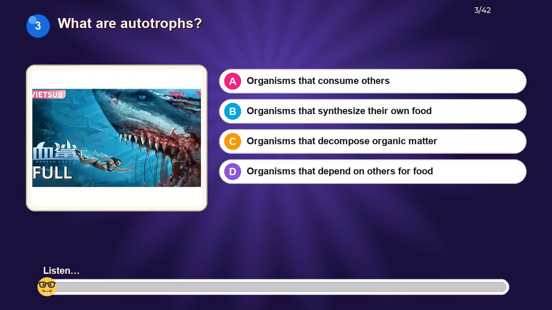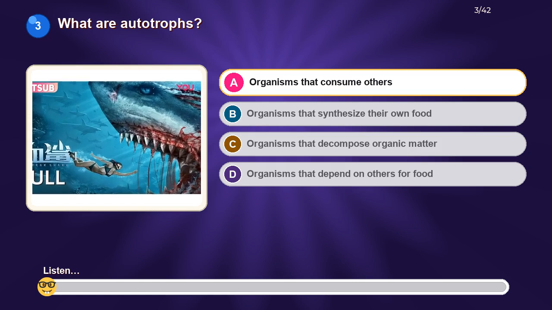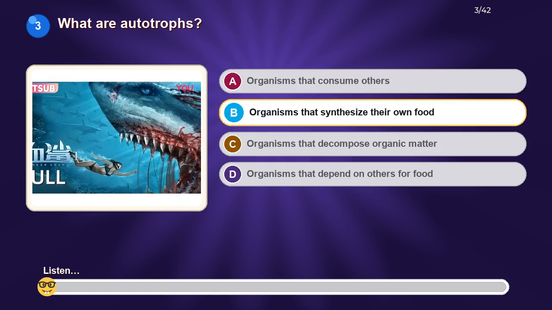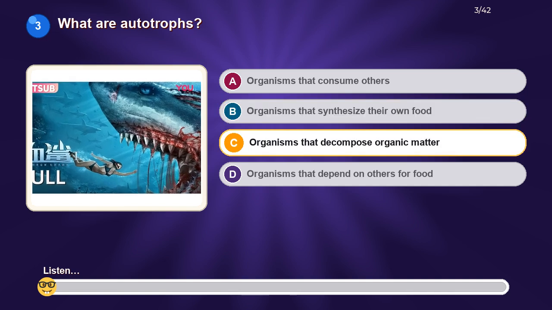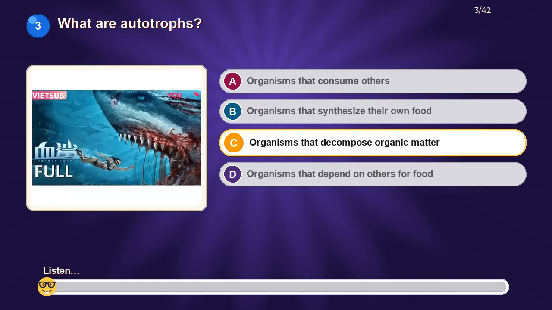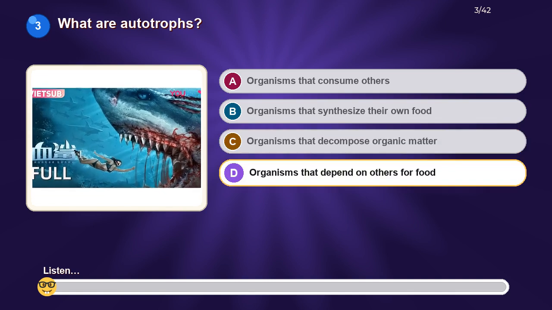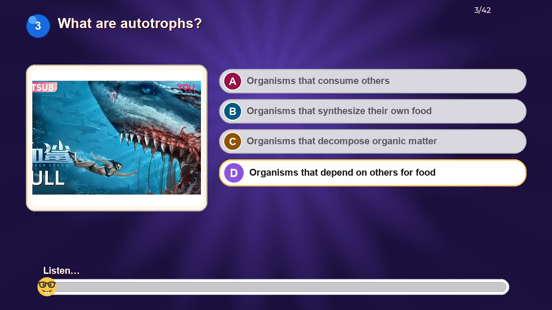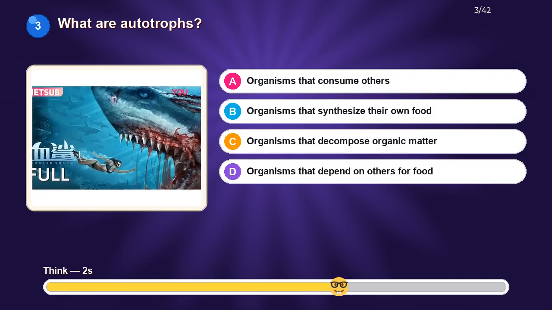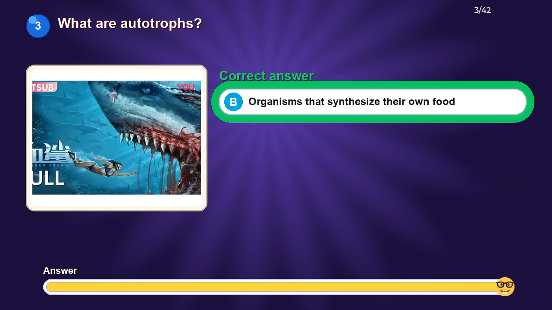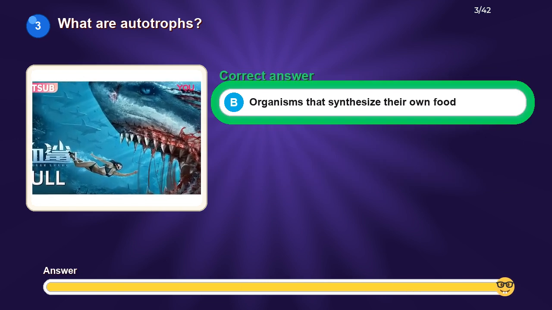What are autotrophs? Option A, organisms that consume others. Option B, organisms that synthesize their own food. Option C, organisms that decompose organic matter. Option D, organisms that depend on others for food. The correct answer is organisms that synthesize their own food.